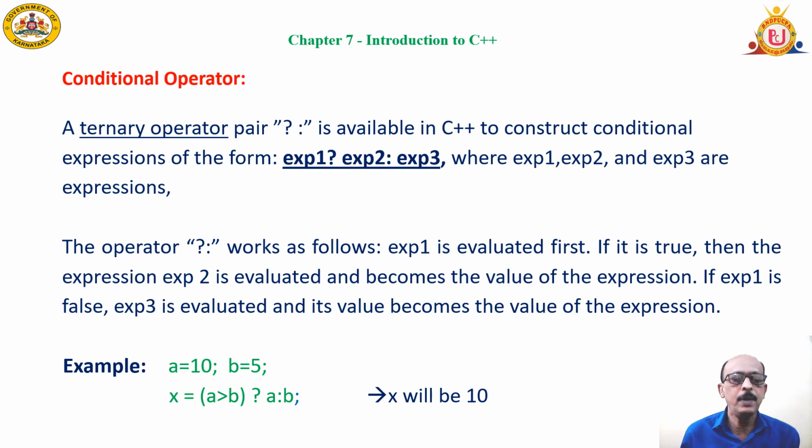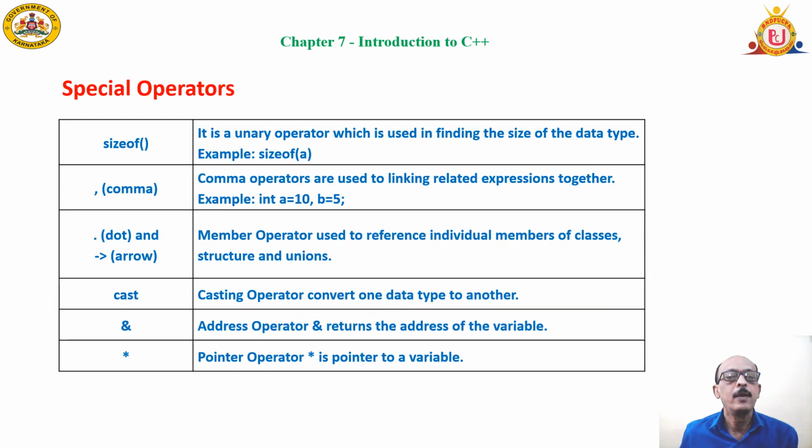In the example given there, x is equal to 10 because a is 10, which is greater than b, satisfying the condition given here. So it stores the value 10 into the variable x. This is called the conditional operator, or a ternary operator.